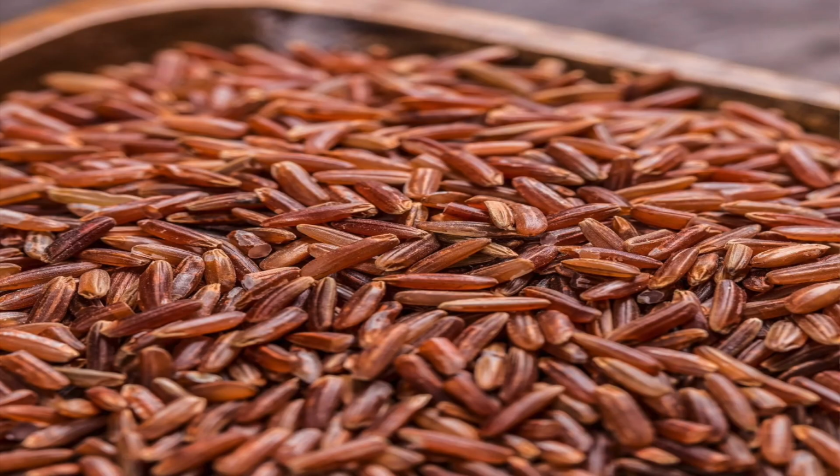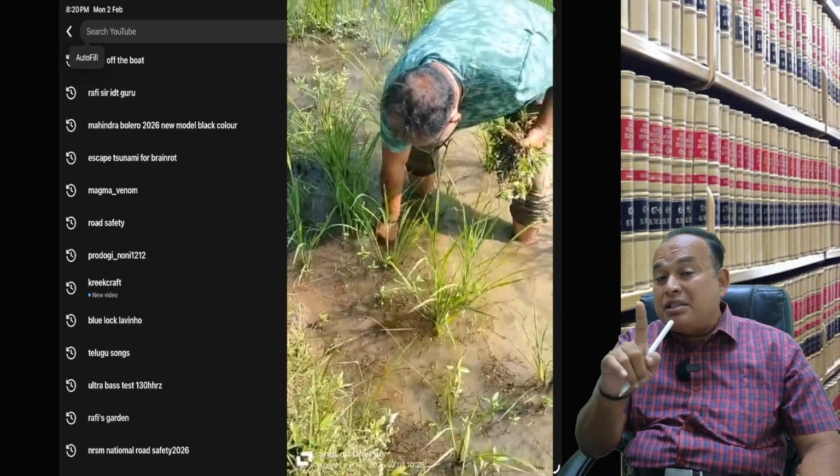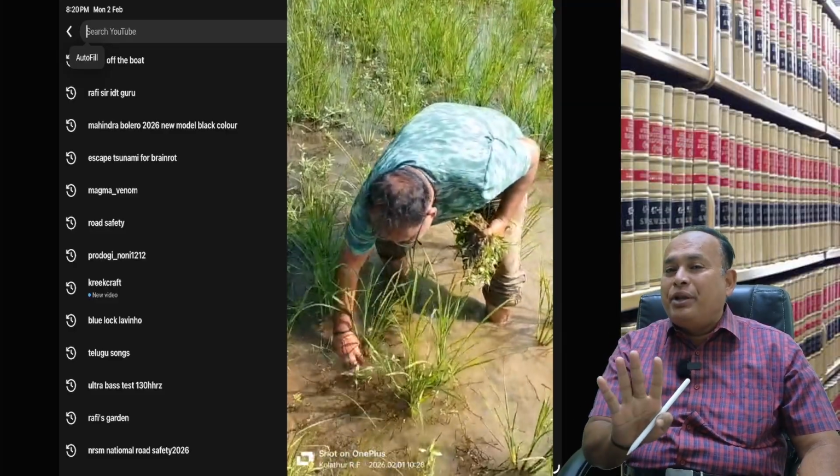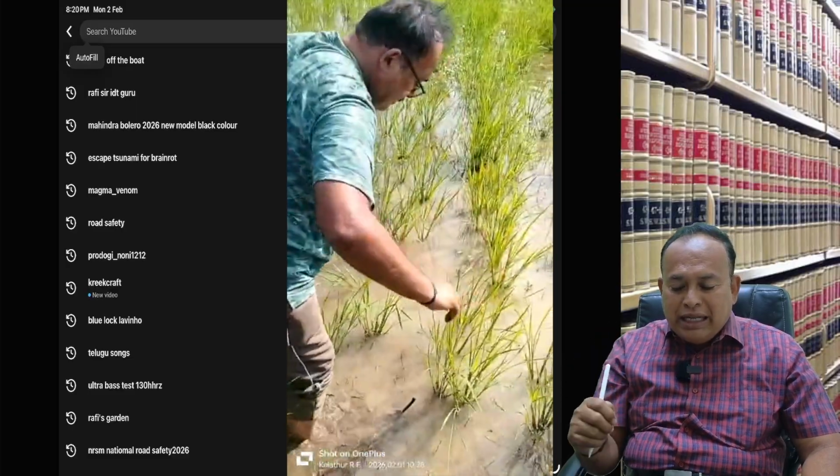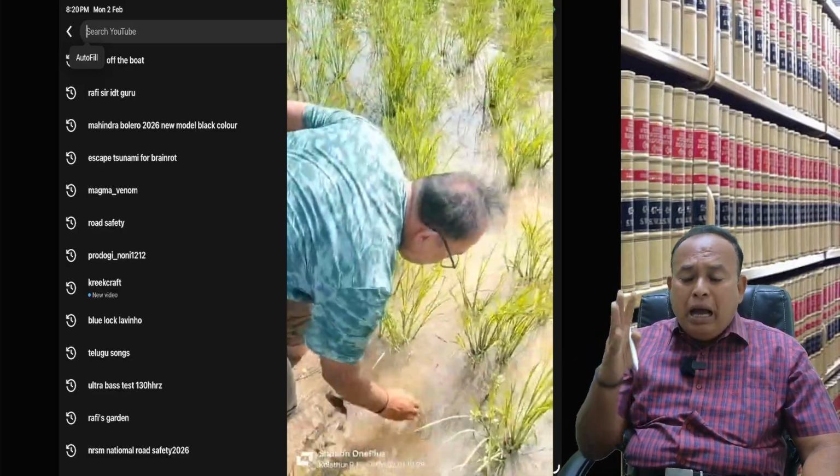I sold the 1000 quintals as paddy, not as rice, because it's a primary product. If I sold like that, then am I liable to pay GST?